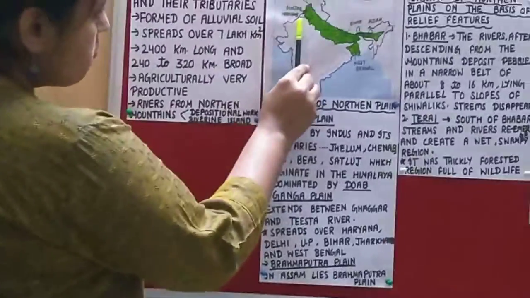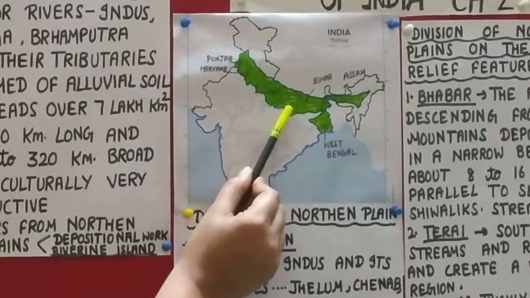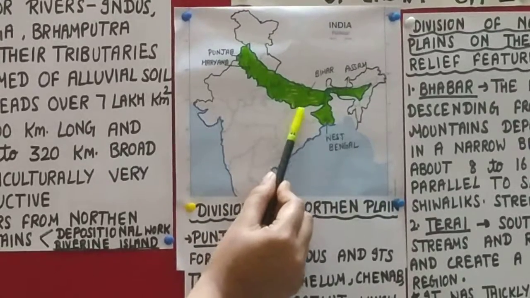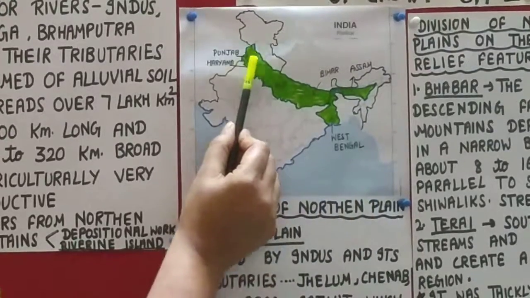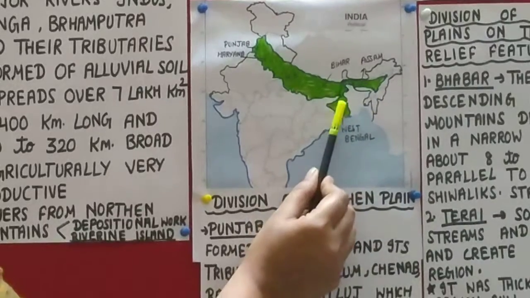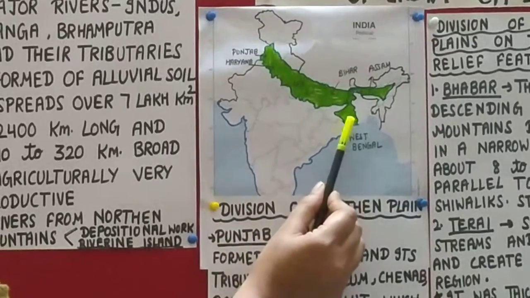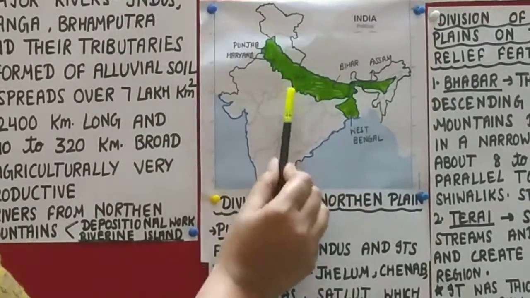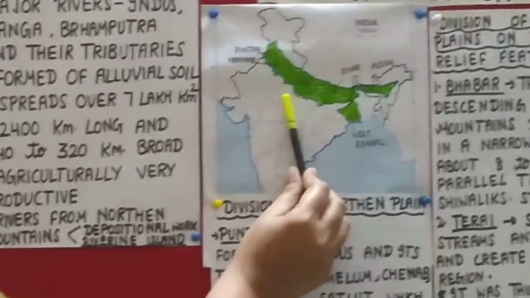Let us see here at this map. This state is Punjab, then Haryana. This is UP, Bihar, some part of Jharkhand, West Bengal and Assam. Now all these states come under the northern plains. As we know, these northern plains are formed by the alluvium brought by the Himalayan rivers. So these northern plains are divided on the basis of region. How are these divided, beta?